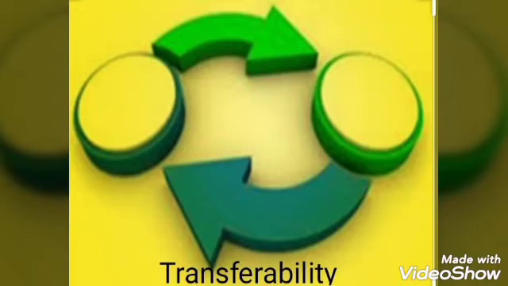Now we are going to see the first one, transferability. Transferability means a negotiable instrument is transferable from one person to another without any formality such as affixing stamp, registration, etc. The transfer can only be done by the lawful title holder, and it is a complete process. In other words, the property in the instrument can be transferred by endorsement and delivery. This is called transferability.